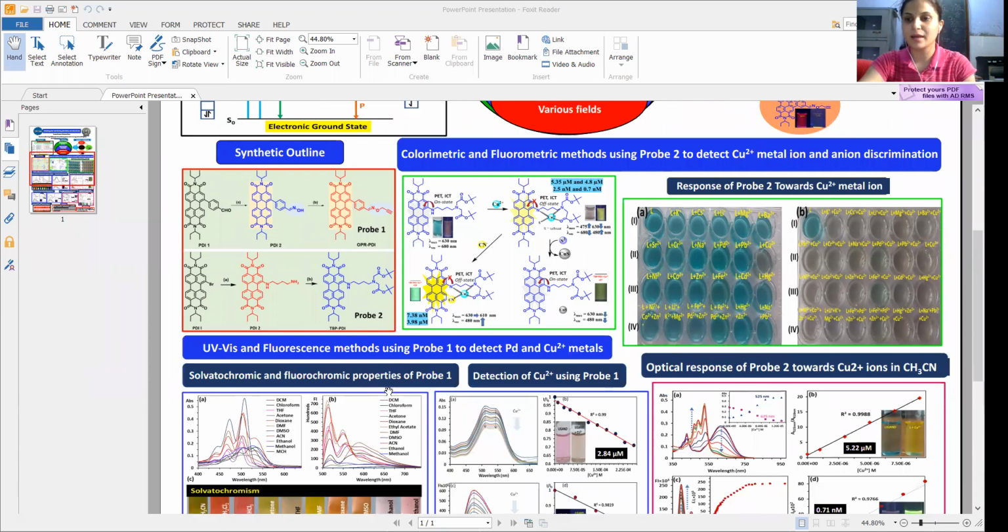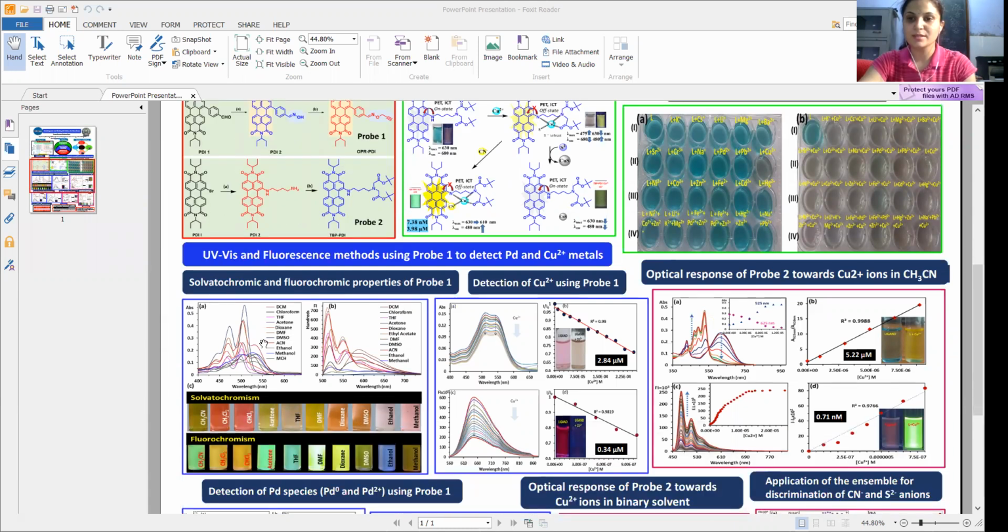This OPR-PDI has the propensity to aggregate in different polarity of solvents, displaying solvatochromism and fluorochromism behavior. This is the UV visible and fluorescence spectrum showing the solvatochromism and fluorochromism behavior. This probe can be used to sense the copper metal ion through the binding of copper ion to the oxygen and nitrogen binding sites. Here there is a hypochromic shift in the UV visible window, and quenching of the fluorescence in the fluorescence window, with a detection limit of 2.84 micromolar in UV visible and 0.34 micromolar in the fluorescence window.